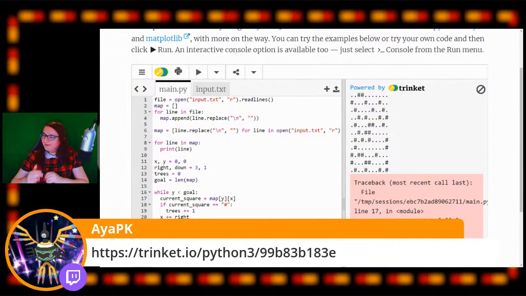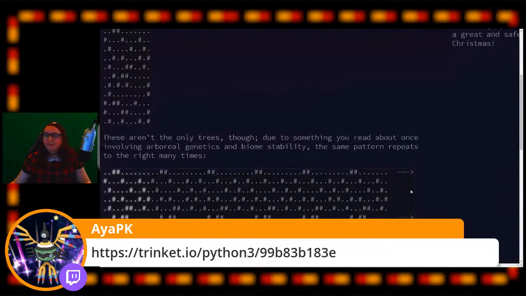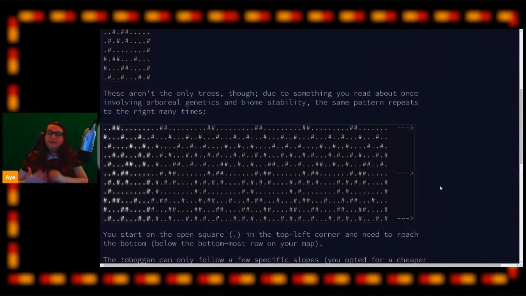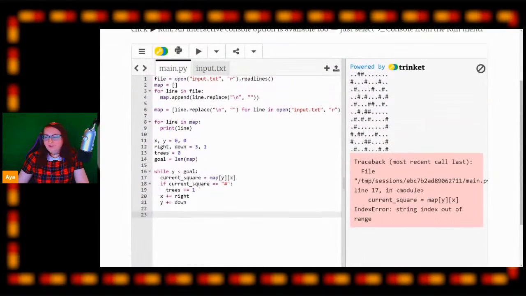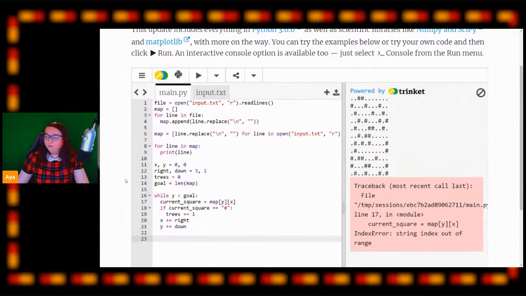Now, can anyone tell me why they think I might be getting this error? Because I have not yet done one very important part of this exercise that was covered here. Can anyone maybe guess why we're getting that error before I move on? What have I not done yet? If no one knows, that's perfectly fine. I can, of course, just say. No one seems to be saying, okay, that's perfectly fine.